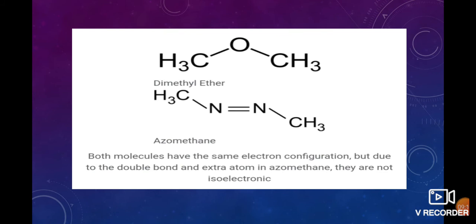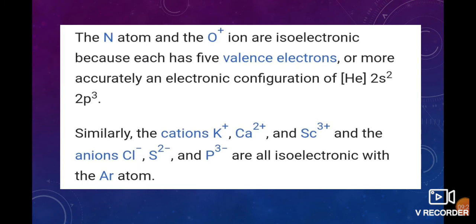The nitrogen atom and the oxide ion are isoelectronic because nitrogen has 5 valence electrons, and the oxygen ion also has 5 valence electrons, whereas neutral oxygen has 6 valence electrons.